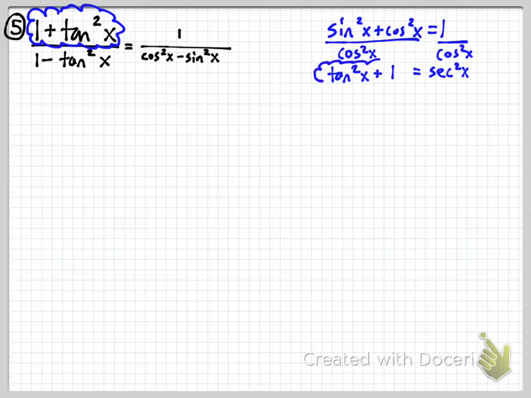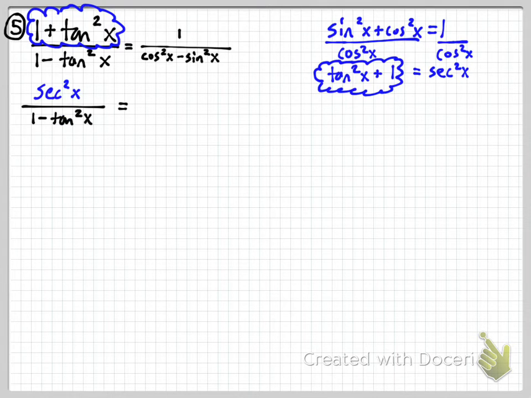And so that's the first thing I'm going to do, I'm going to change that, you see that right there, into secant squared of x. The next thing I'm going to do is I know secant squared of x is really a fraction. And I'm trying to get the top of my big fraction here to 1. So I know if I change this into just 1 over cosine squared of x, I can move it out in front like this. That's perfectly fine. And look, I now have a 1 on the top. We'll see if the denominator works out, but that's the step I want to do.